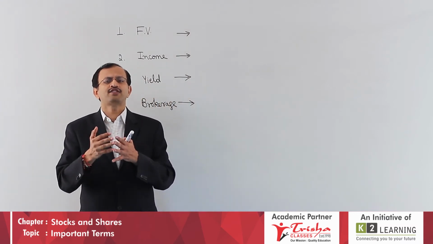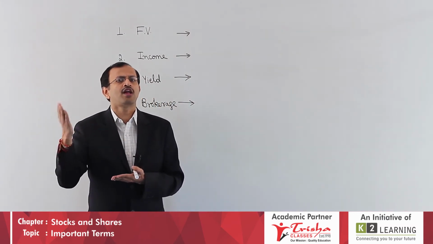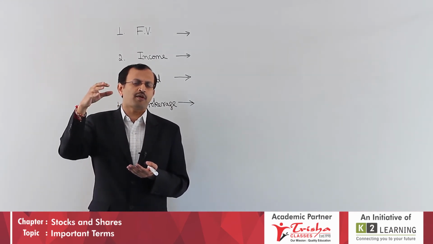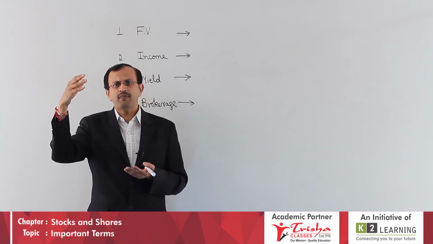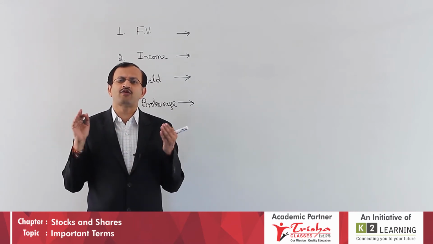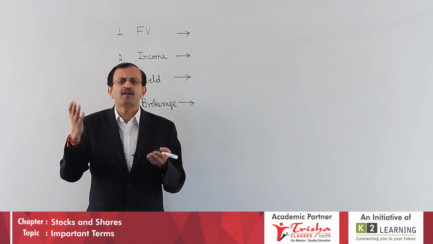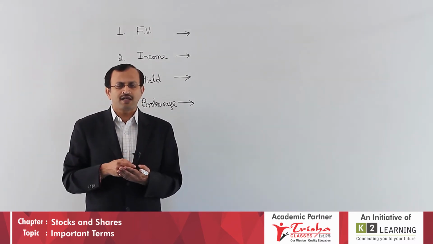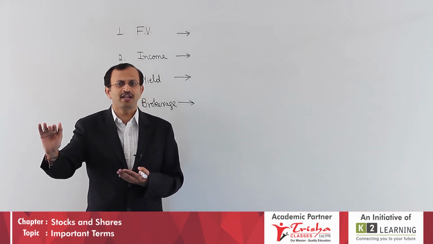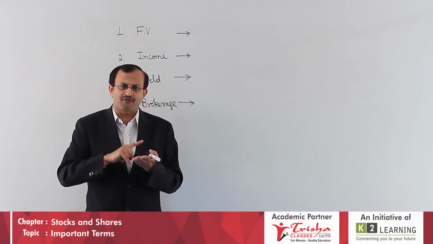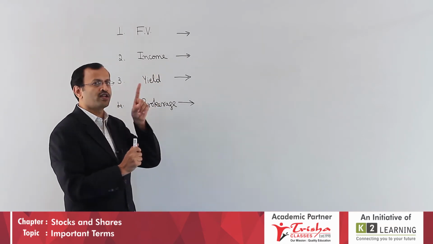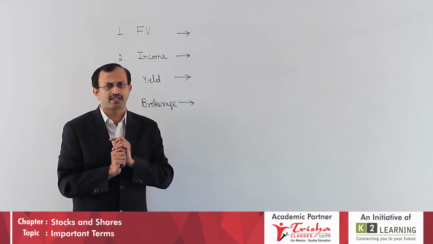The question arises, why is it so? Why is it computed on face value, not on market value? The company issues the shares. You, being an investor, might have purchased from a particular broker at any price, more than the face value or less than the face value. Thousands of shareholders purchased at different points of time at different values. The company will not know all those things. The only thing which is constant is the face value; the market value can go up and down. Therefore, the company gives dividend only on the face value of shares. So write down: income on face value of shares or debentures.